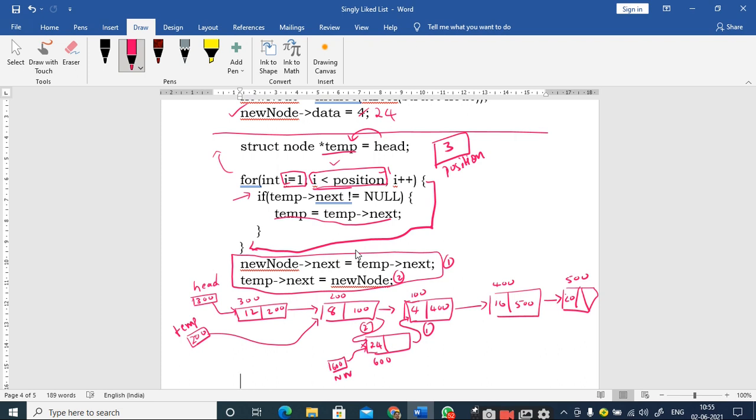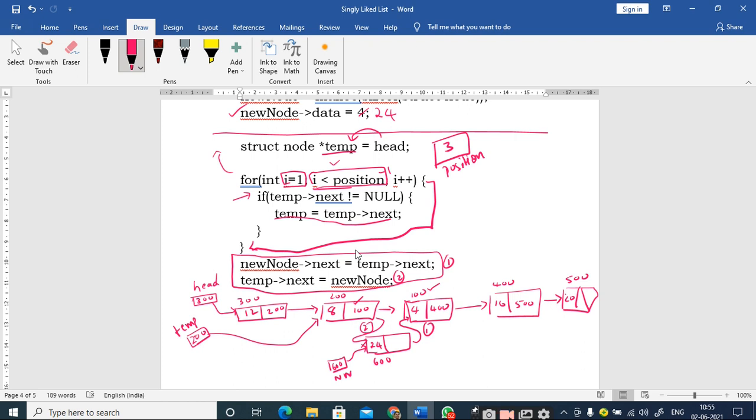Can I access the address part of the third node, previous third node? What is the address part of previous third node? 100, sir. 100. Can I access this 100? Where is it located? Temp next, sir. Yes, that is nothing but the address of the previous third node is present in the next part of the second node. Is it right or not?